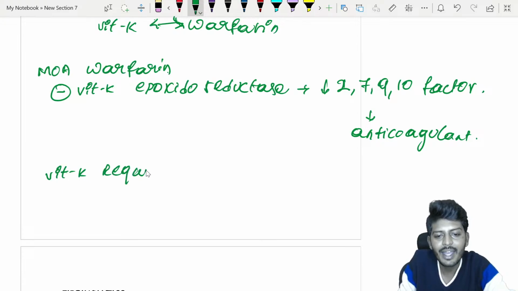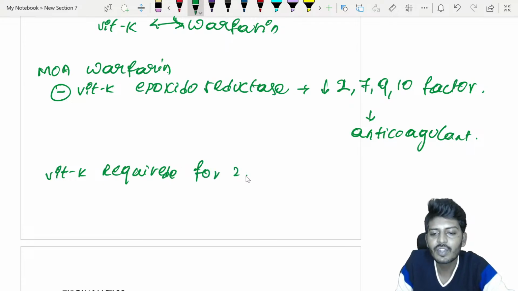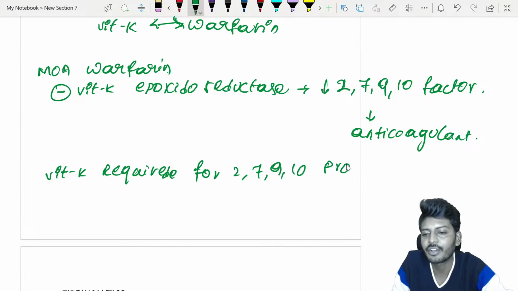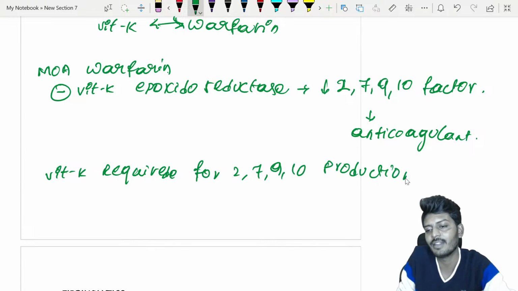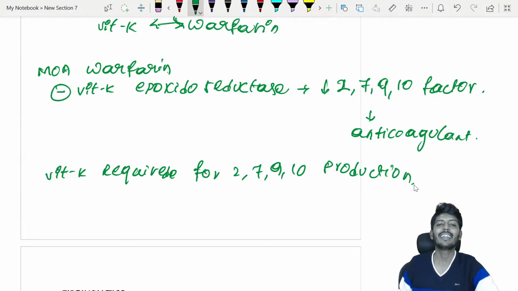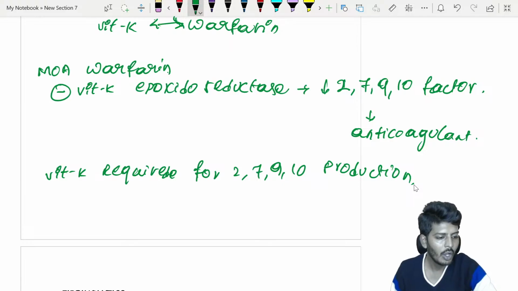Vitamin K is required for the production of factors 2, 7, 9, 10. For the production of factors 2, 7, 9, 10, what is needed? Vitamin K is needed, and that production will be blocked by warfarin. Children, production will be blocked by warfarin. So that is the story of warfarin overdose, vitamin K's role in warfarin poisoning, and other important aspects related to this particular drug overdose.